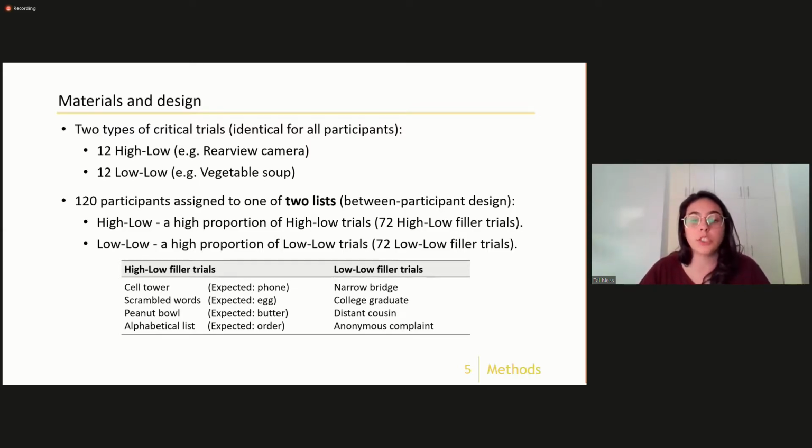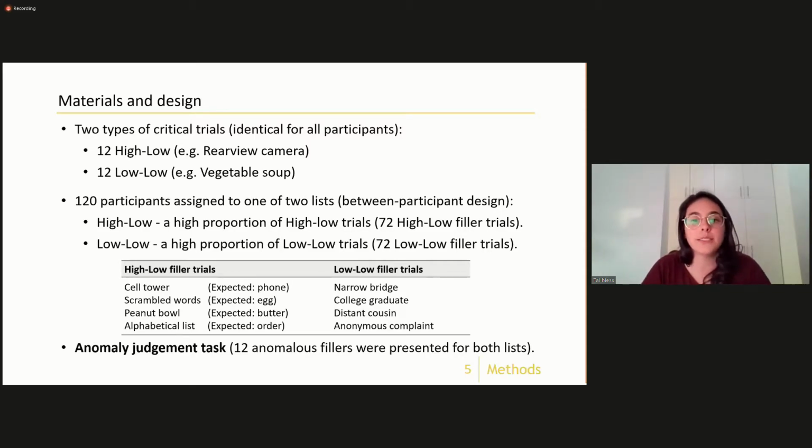So the proportion of disconfirmation of strong predictions was manipulated between participants. Our prediction was that in the high-low list, since participants repeatedly encountered the disconfirmation of strong predictions, they would start avoiding the formation of strong predictions, and therefore the cost of inhibition would decrease or even be eliminated.